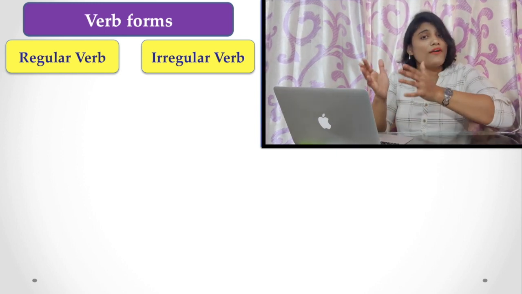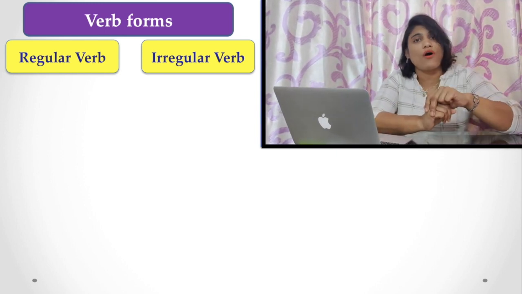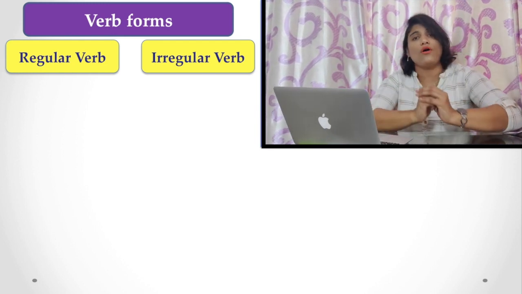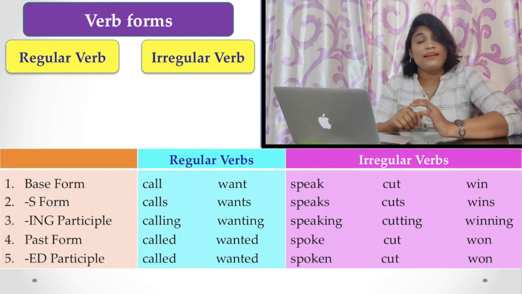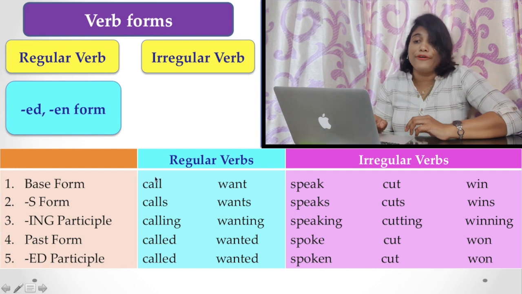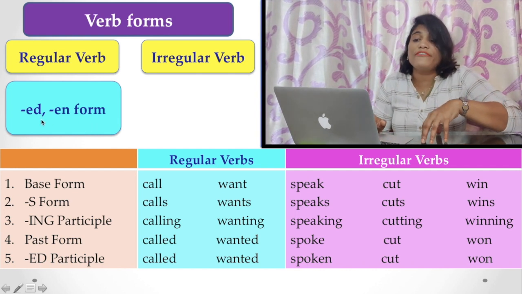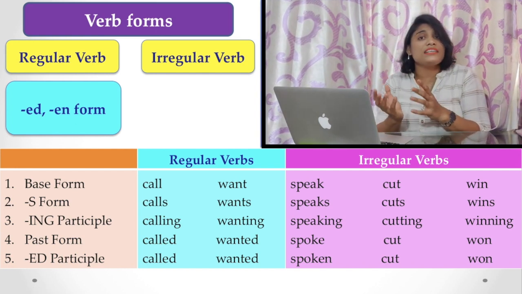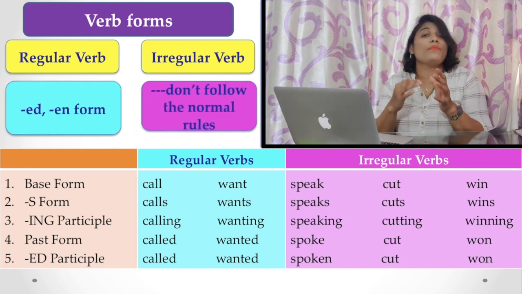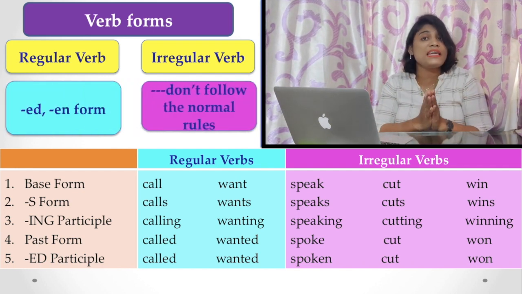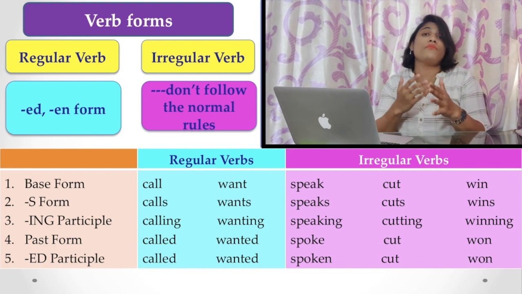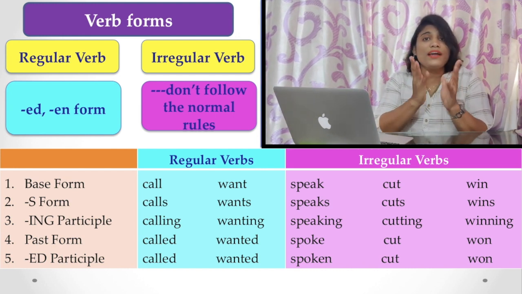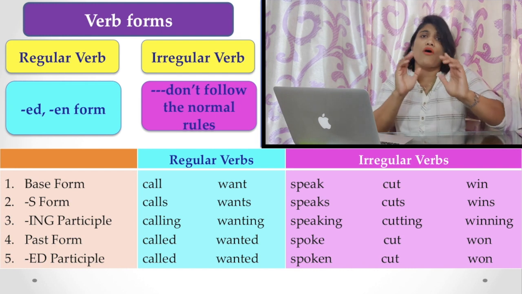So depending on form, you have two categories of verbs. Some verbs are called regular verbs and some are called irregular verbs. What are they? Let's see here. Regular verbs have a definite rule of -ed form, both in the past and the past participle form. But irregular verbs do not follow any exact rule when you make them past or participle. Actually, depending on form, you may find five forms of the verbs.